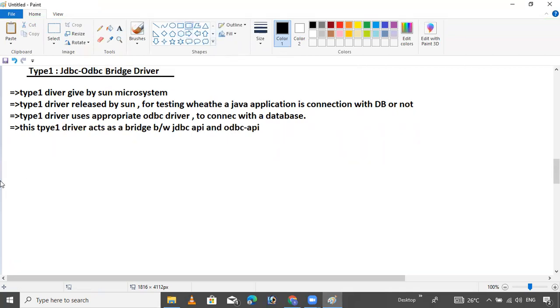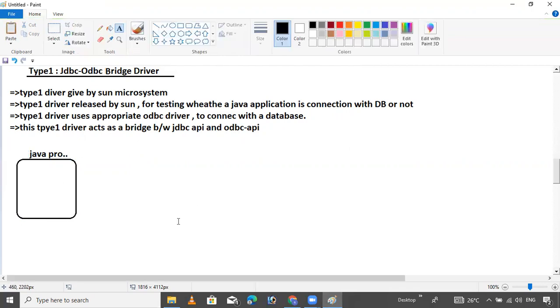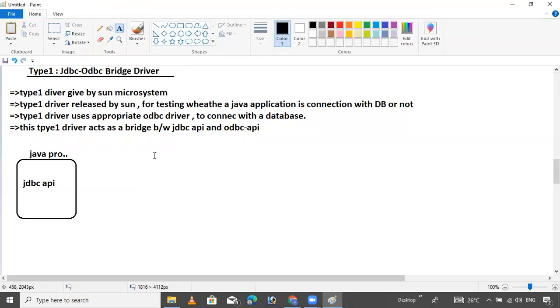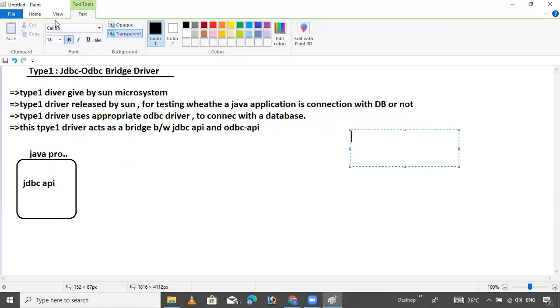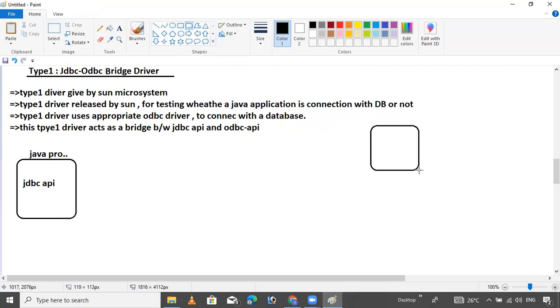This is your Java program, with the JDBC API functionality. This is your database.